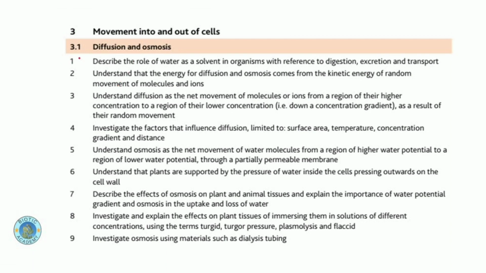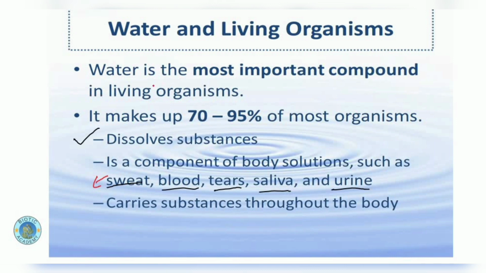These are the two important transport systems which occur in the body of living organisms in order to take in useful material and to get rid of the waste products which are produced as a result of metabolic reactions within the cell. To cover this topic we need to understand that there should be a medium through which this transport system will work, and the medium for this transport is basically water.